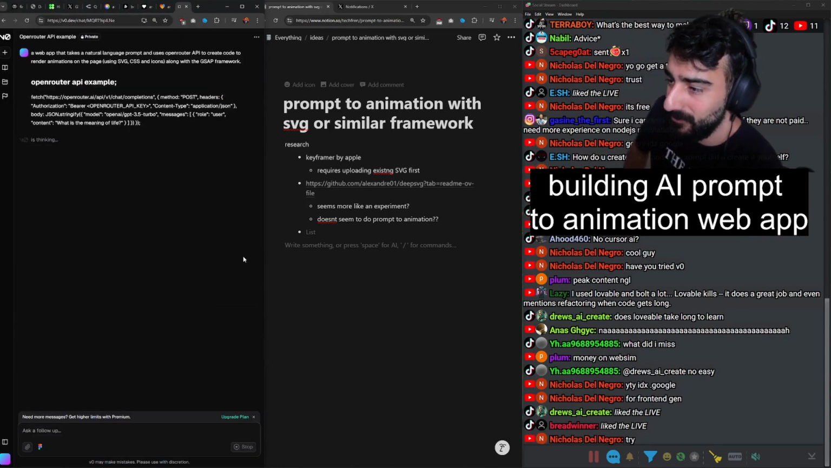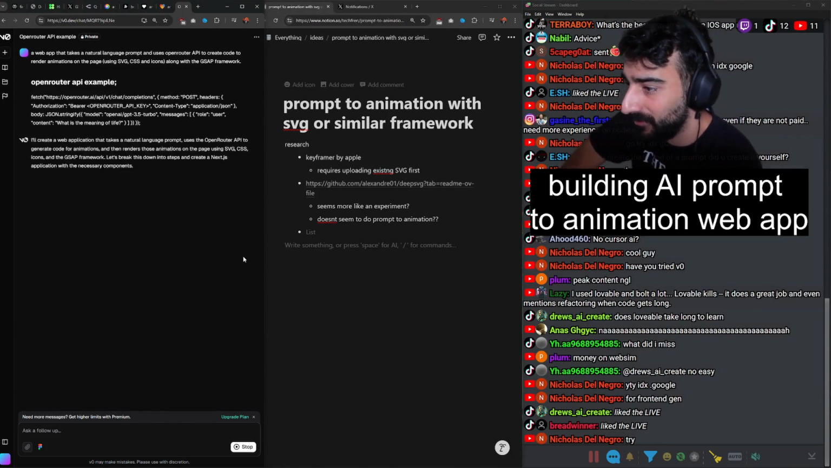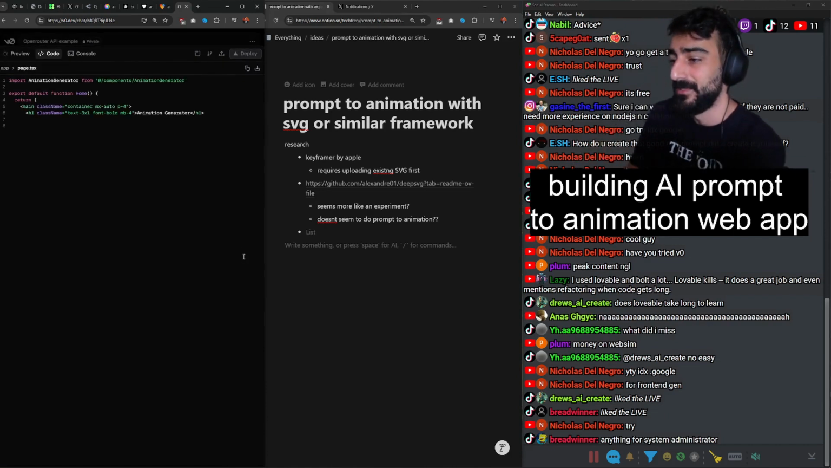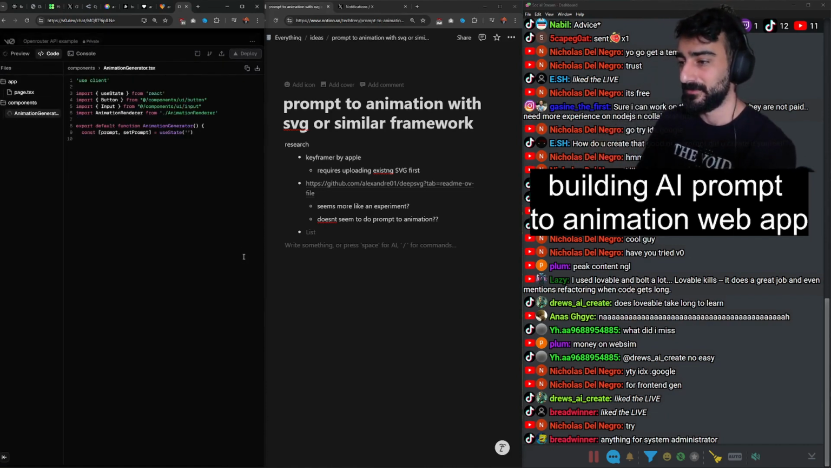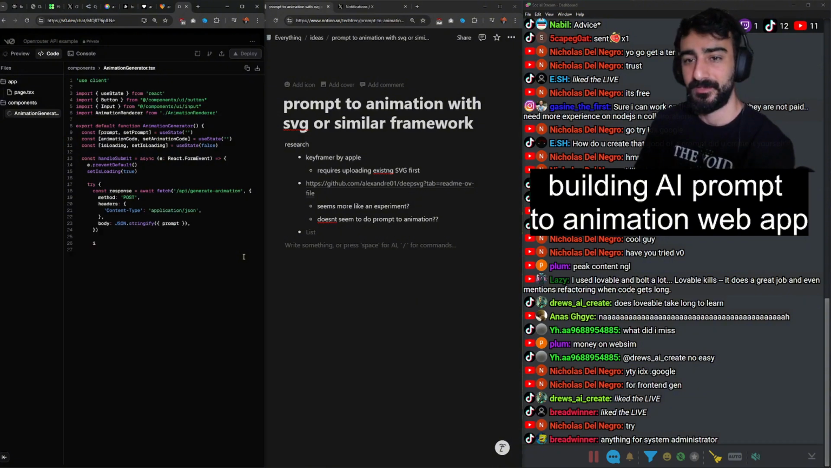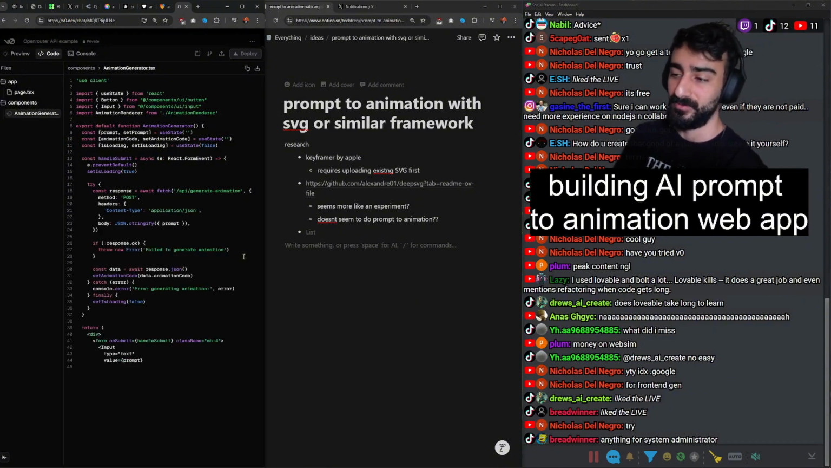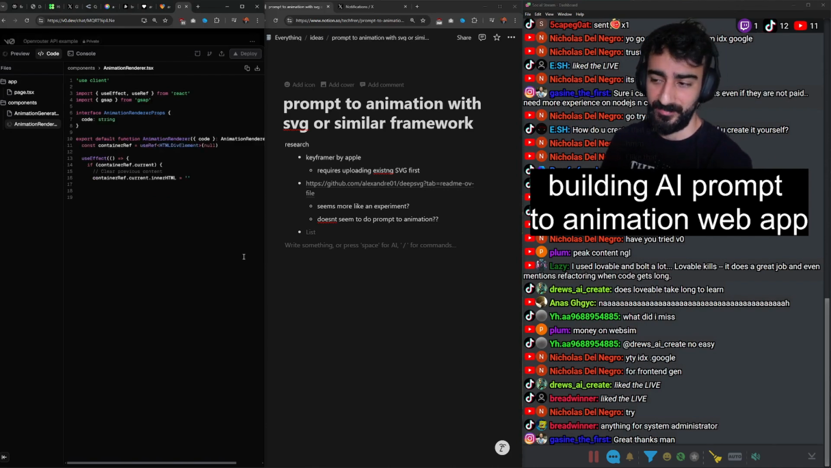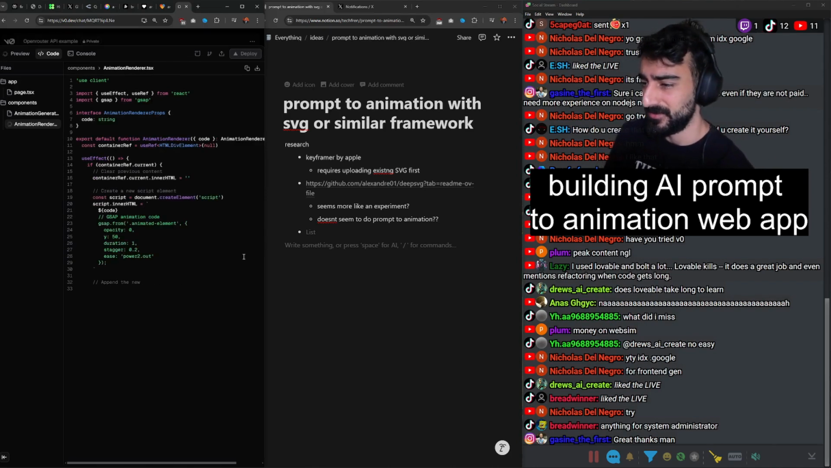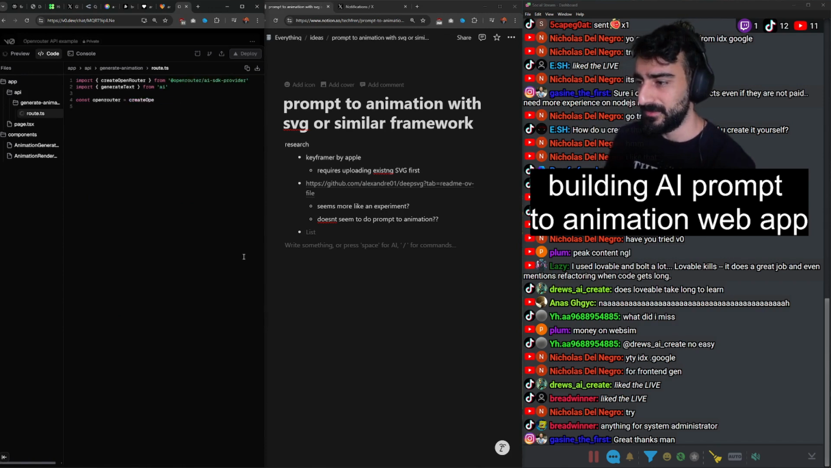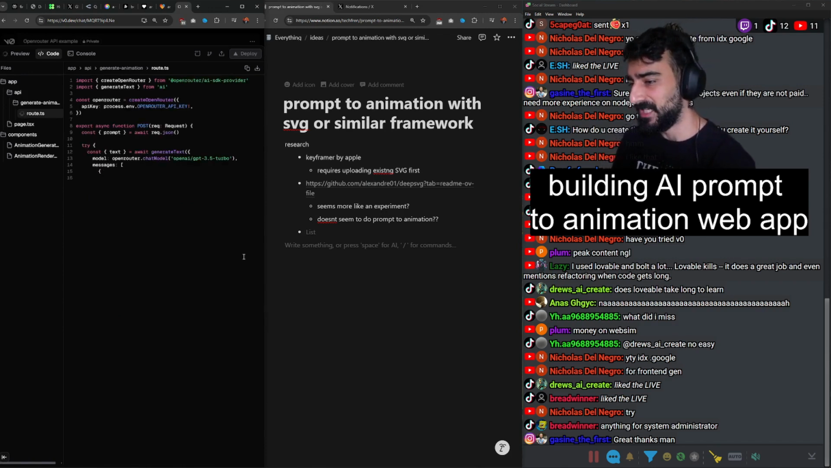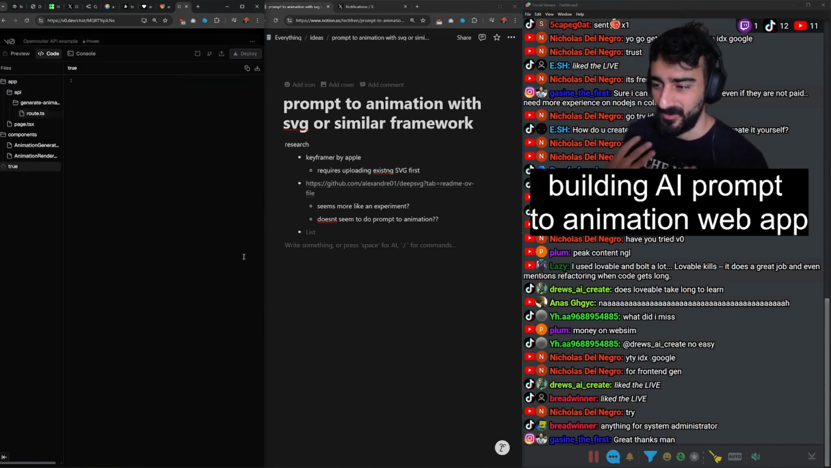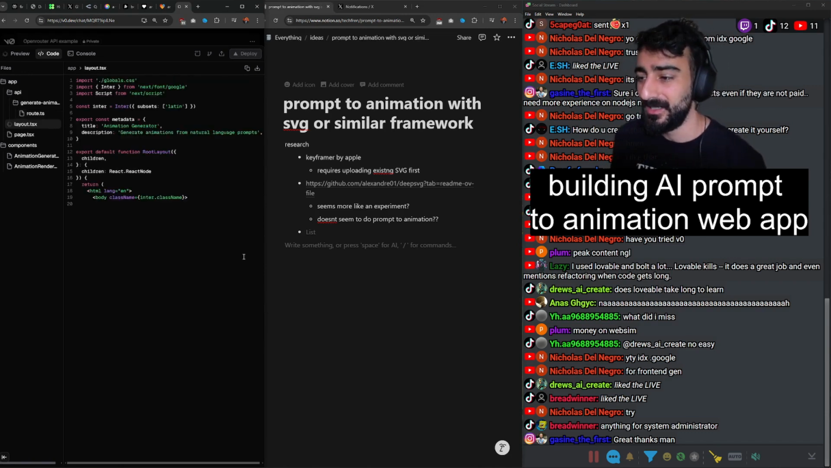Lazy said, I use Lovable and Bolt a lot. Lovable kills. It does a great job and even mentions refactoring when code gets long. Amazing. Yeah, Lovable seems really cool because they also have all the integrations like Supabase. I think actually Bolt has Supabase now, but Lovable also has Stripe and stuff that makes it a bit easier to integrate with that. Drew says, does Lovable take a long time to learn? I don't think so. Theoretically, you should just be able to talk to it like you're talking to any human.